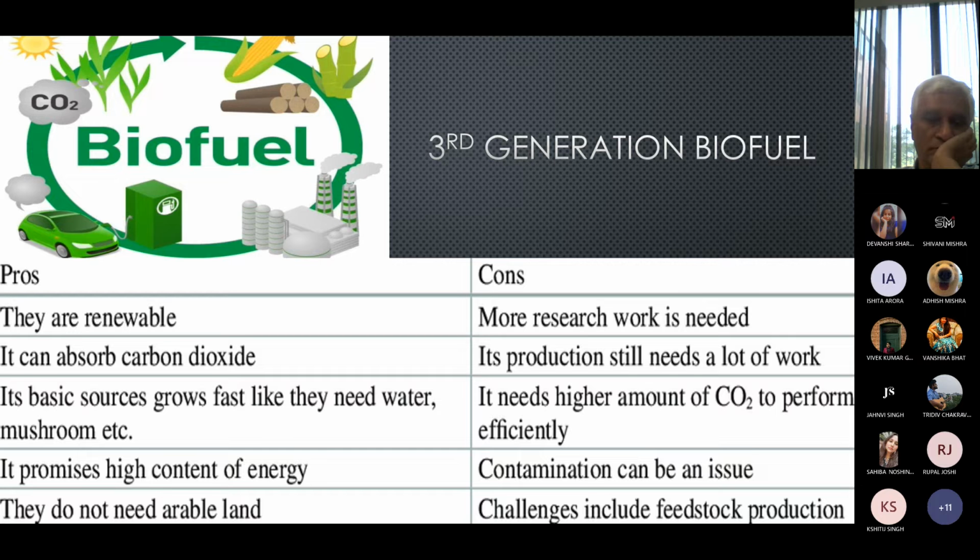Algae require large amounts of water, nitrogen, and phosphorus to grow, so much so that in fact the production of fertilizer to meet the need of algae used to produce biofuels would produce more greenhouse gas emission than was saved by using algae based biofuels. It also means the cost of algae based biofuels is much higher than the fuels from other sources, and currently the net energy invested into producing biofuels using algae is greater than the amount of energy that can be extracted from the fuel. So now I hand over to Vivek.